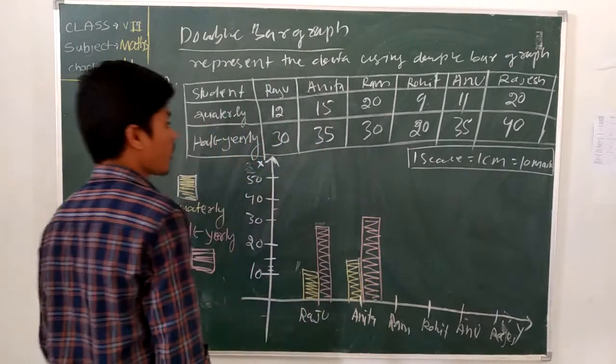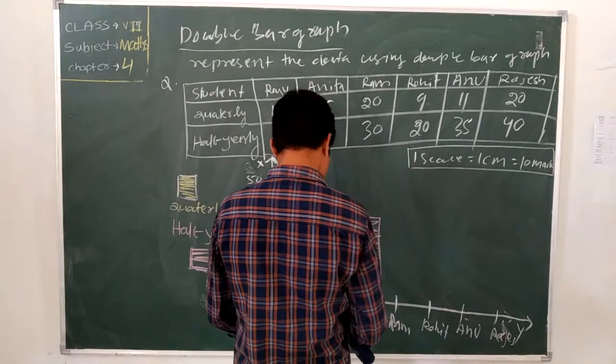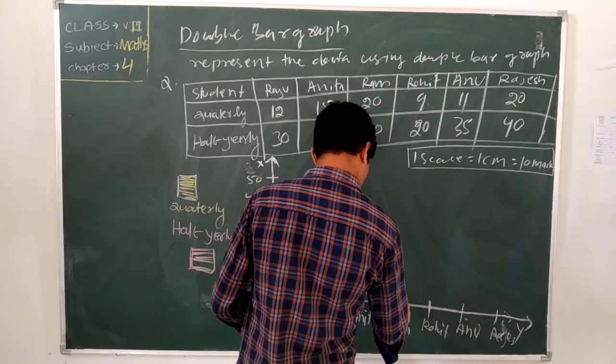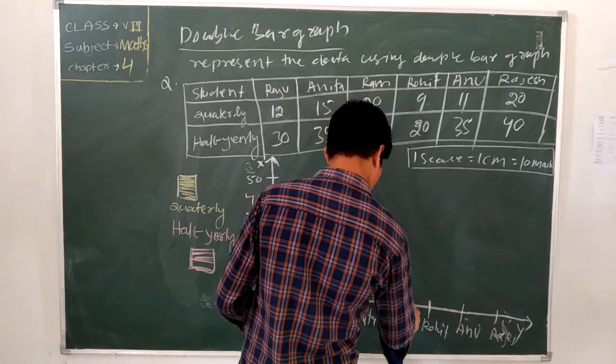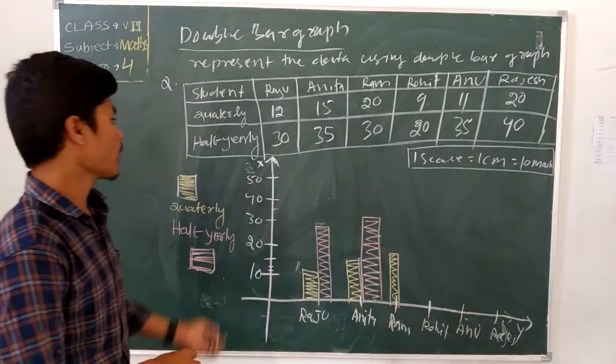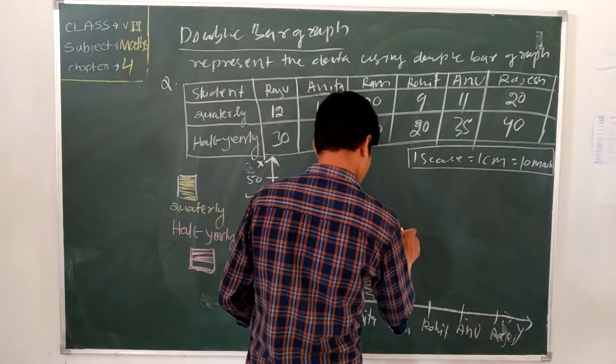Now, Ram, how many marks did he get in quarterly? 20 marks. There 20 marks is there. In half yearly, how many marks? 30 marks. And 30 is here. Okay.